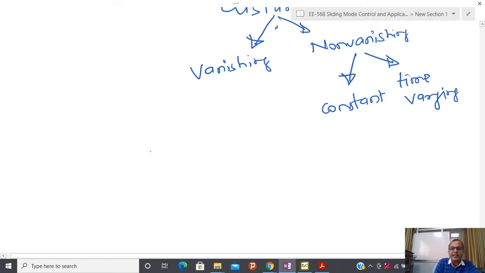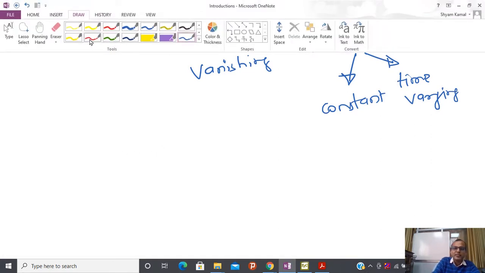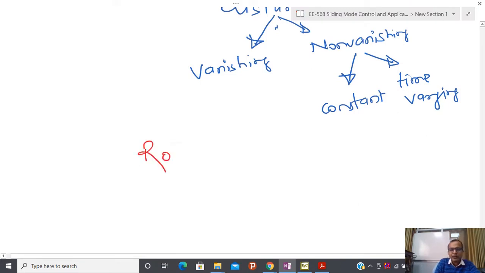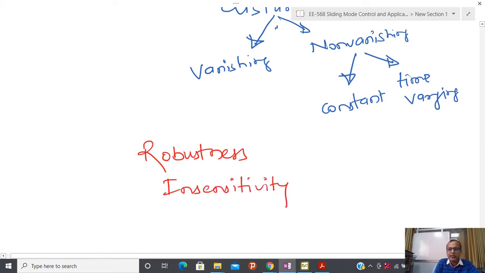Now try to understand another terminology, which is called robustness. Sometimes we use the word robustness, and sometimes we use another word, which is called insensitivity. So what is the meaning of robustness and what is the meaning of insensitivity?